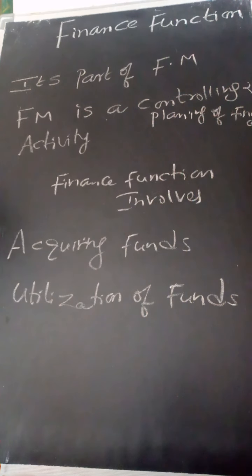And the fourth one is like increasing the value of the firm. There is a vast definition for value of the firm. It is not only profitability or something. The image, the brand name should grow in the market like anything. Means the value of the firm will give a path for profitability. These are the four important functions in finance function. These are the four aims. These are the basics of finance function.